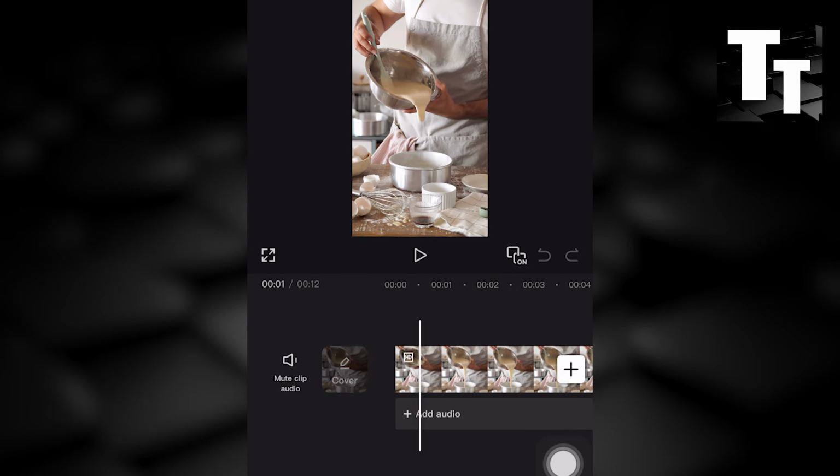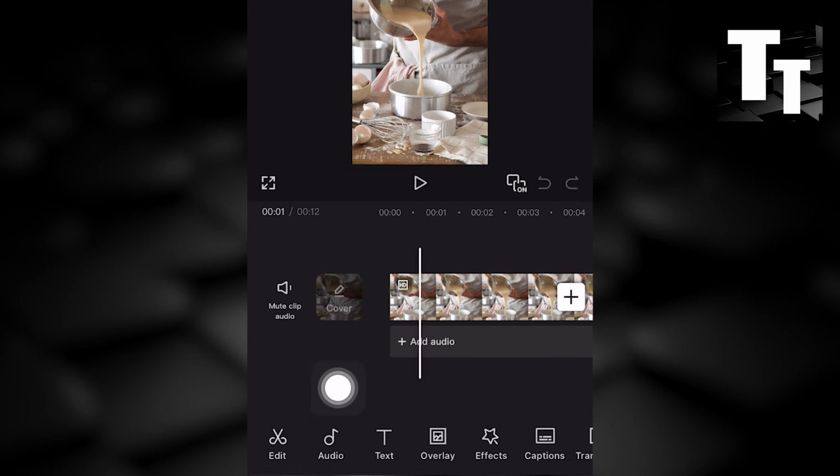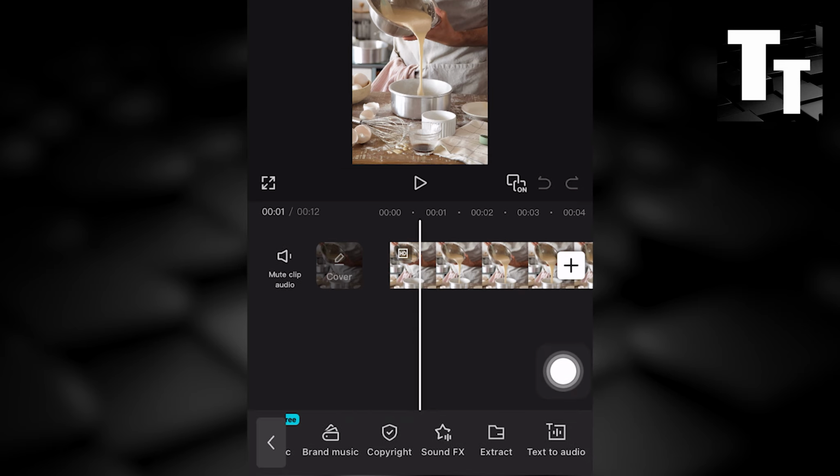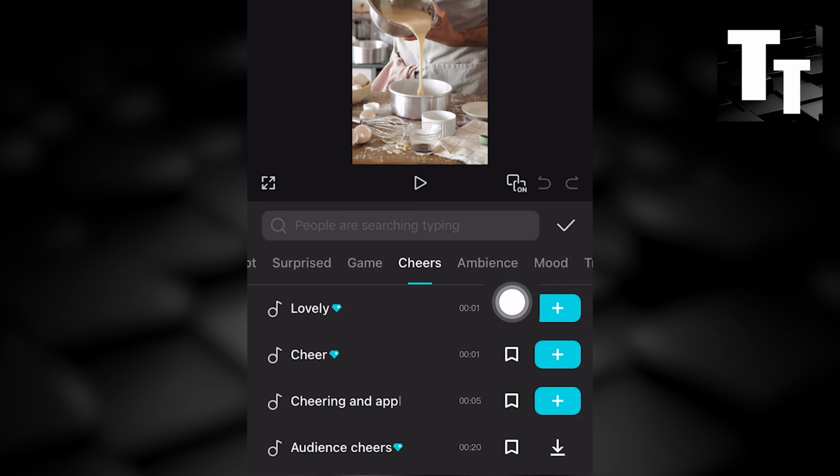Your video clip is deselected and not highlighted. Bottom left hand screen and click audio. To the right and click sound effects. Beneath here, you want to scroll to the right until you see the option cheers. To access the cheer sound effect, you can click.